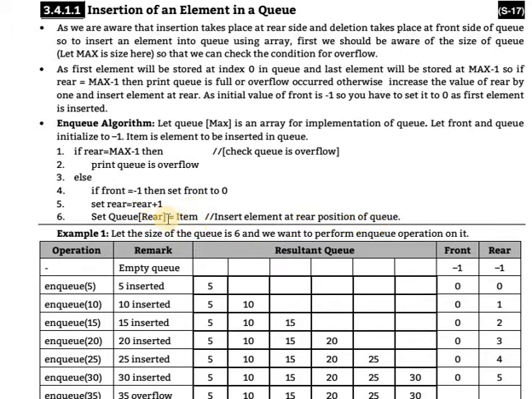Which value will be inserted? Queue[rear], where rear is 0, so queue[0] is assigned the item. Again rear plus 1 means 1, so the next item is inserted at queue[1]. Again increment by 1 means 2, so the next element is inserted at queue[2]. This is the algorithm of enqueue, meaning insertion or addition, wherever you use it.